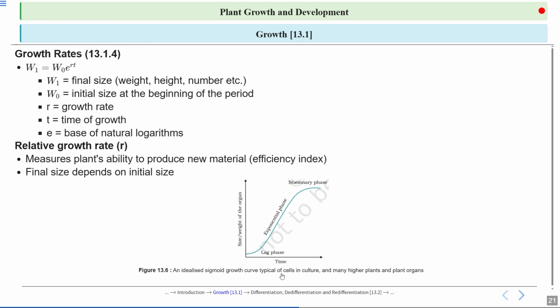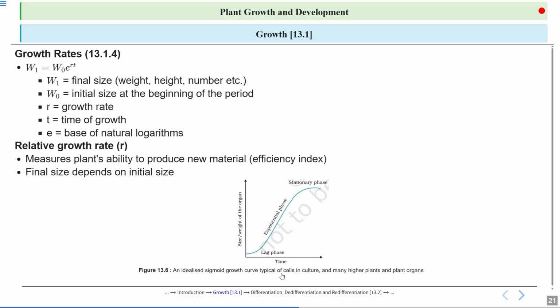It typically tells about the efficiency index, and mathematically geometric growth can be expressed as W1 equals W naught e raised to the power rt.